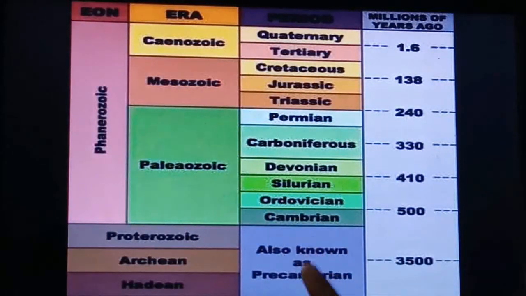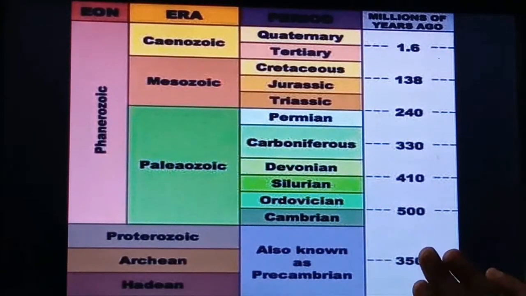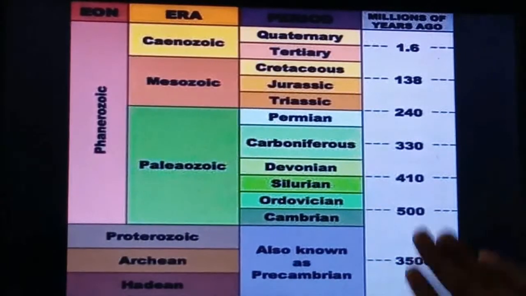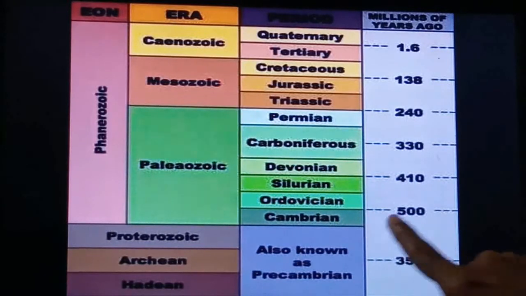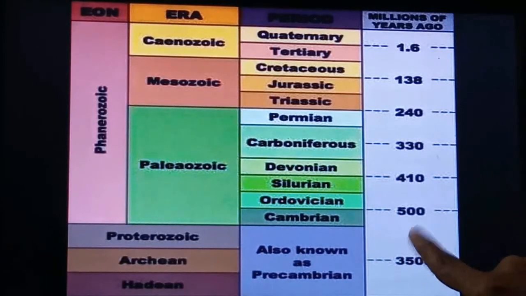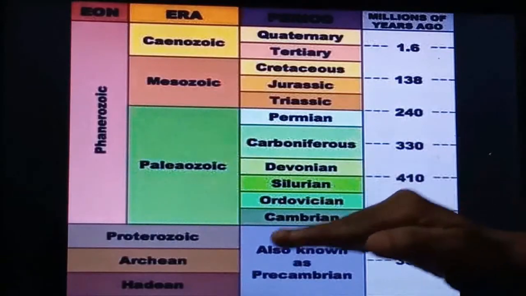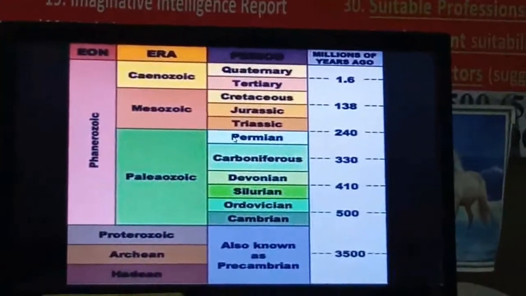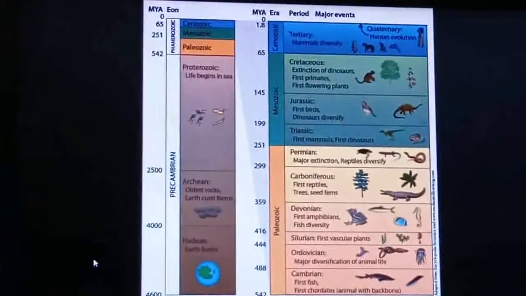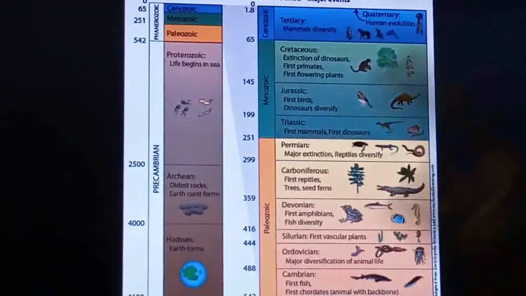Now in that, the very primitive one is the Precambrian period, meaning after the earth formed. This is the period where no life form had developed, right? Then the Carboniferous period is about 600 million years ago, and in this way these periods developed. Now we will see the organisms which have developed according to this period.